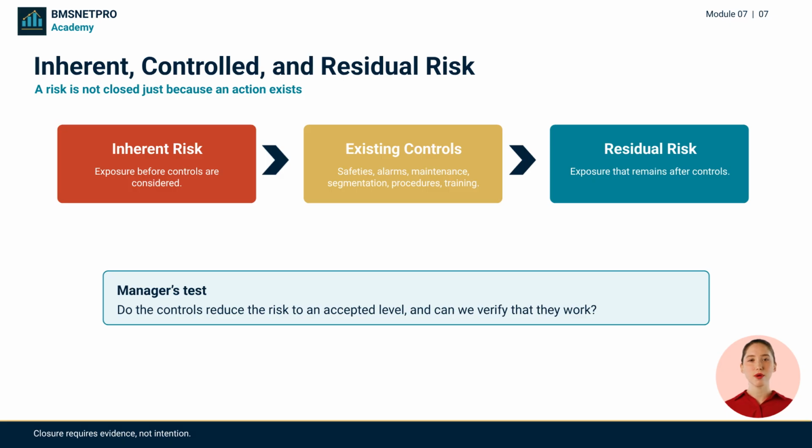Inherent risk is the exposure before controls. Existing controls may reduce likelihood, consequence, or detection time. Residual risk is what remains. A risk is not closed simply because an action is planned. It must be verified and accepted at the right authority level.